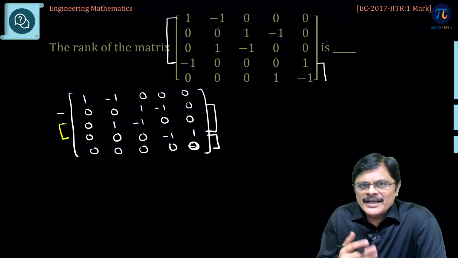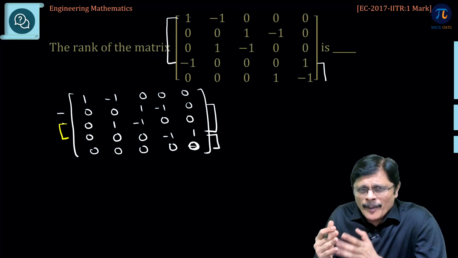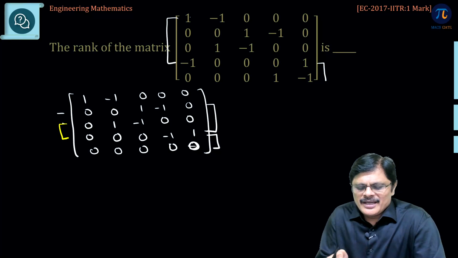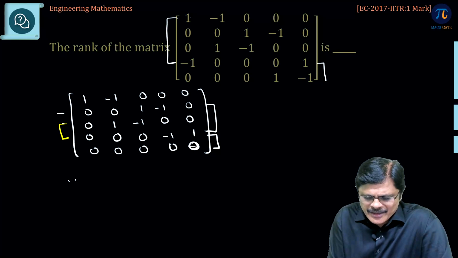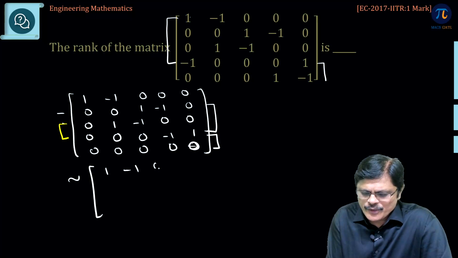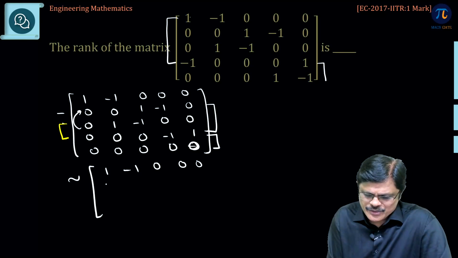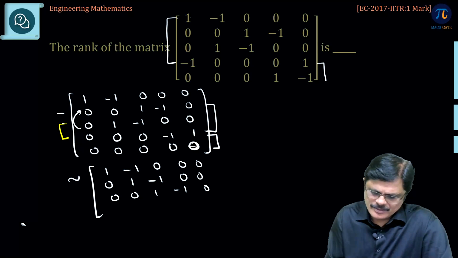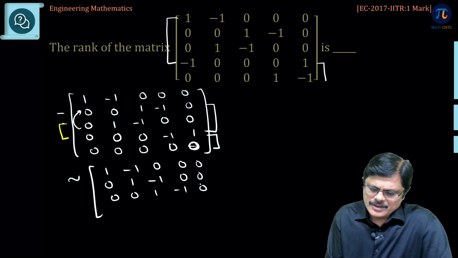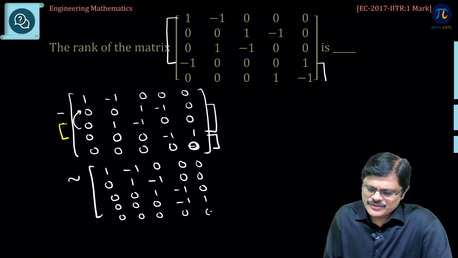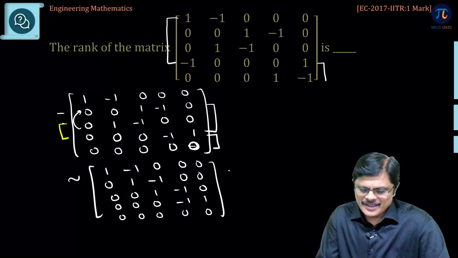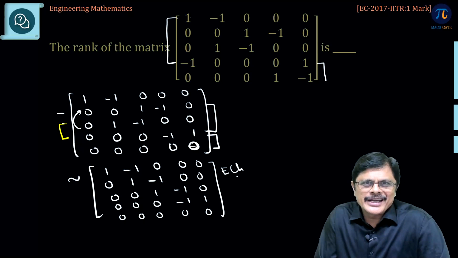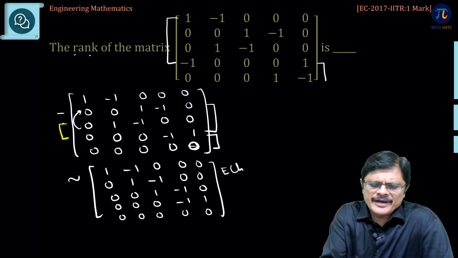So, by observation I did the row operations a little faster and I got, okay, it is not echelon form, you can rearrange the rows. Keep first row as it is, this has to go up. So, it is 0 1 minus 1 0 0, this should go down 0 0 1 minus 1 0. Then the next one 0 0 0 minus 1 plus 1, the last row as it is, there are zeros. Now, okay, it is echelon form only, because I just need to find rank, echelon form is enough.